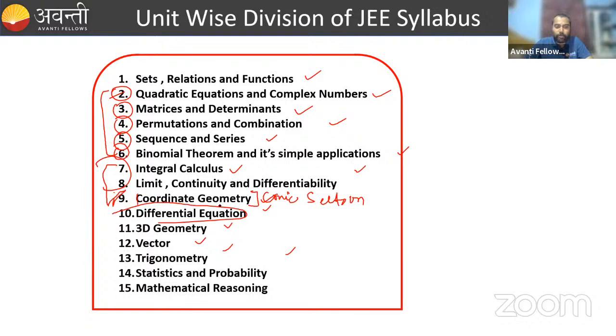And this is the geometry portion, 3D geometry and vectors. These are very interlinked chapters. Okay, trigonometry, all these things. So this is all about your JEE Main syllabus.